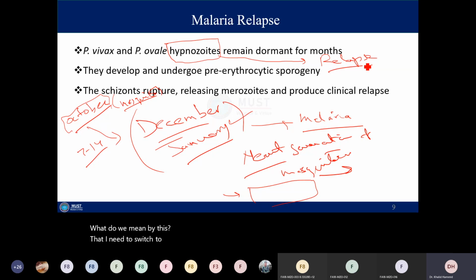In case of Plasmodium vivax and Plasmodium ovale, these are the two species, we do not know exactly why this happens. We do not have an understanding of this, but we know that this is happening.